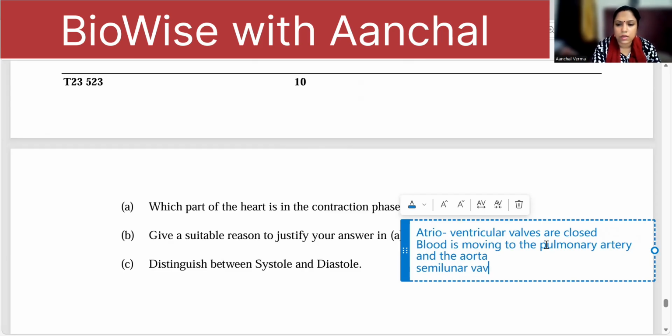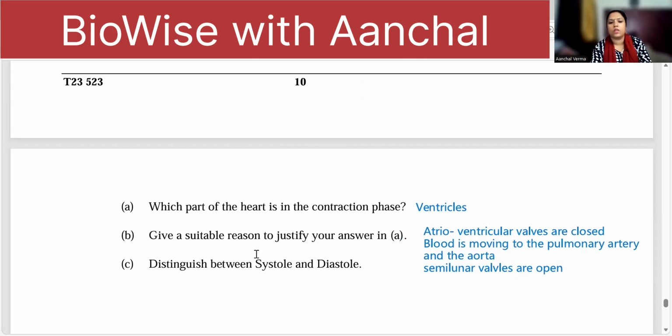This will give you the complete reasons. Okay? Understood? Last one, systole and diastole. Systole is contraction of the heart walls, and diastole is relaxation.